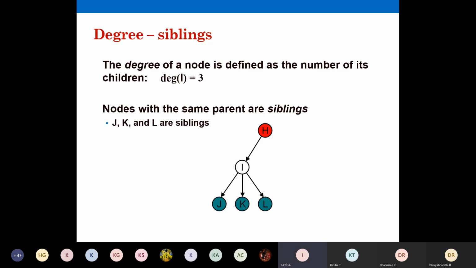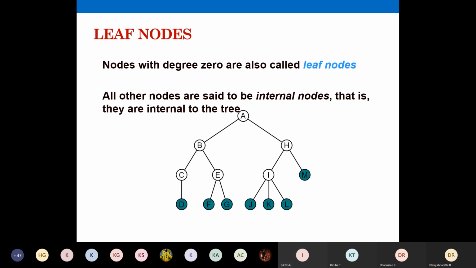So this one we already discussed. So degree is the number of siblings. The degree of I is going to be 3. Yesterday we saw this. So nodes with degree 0, they are all called leaf nodes. This also we discussed, so you need not draw again.